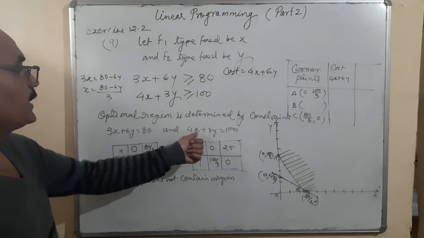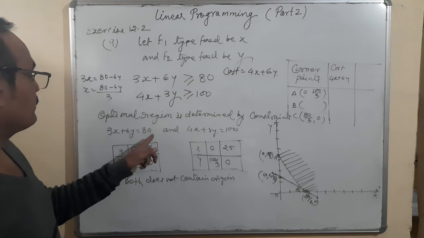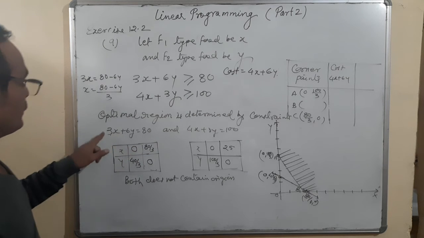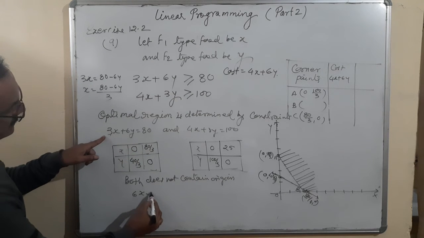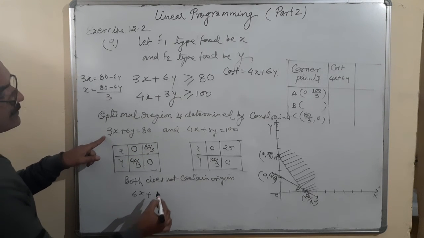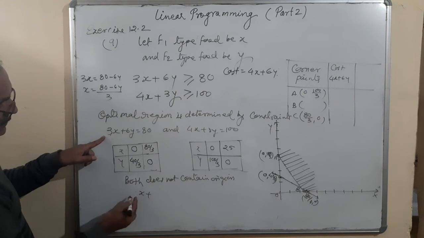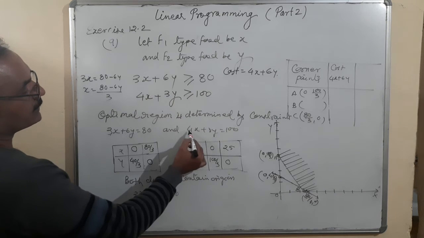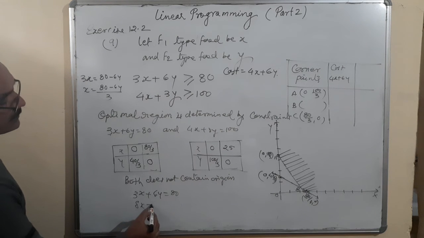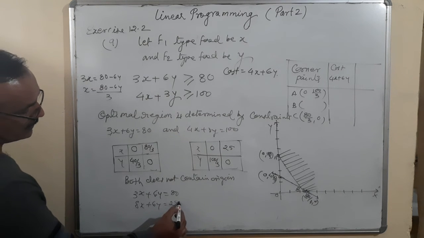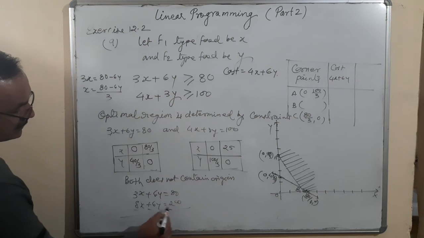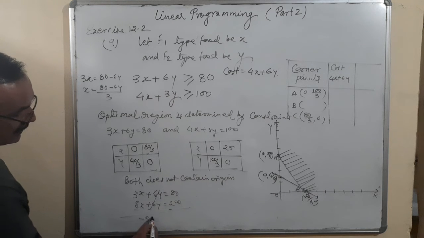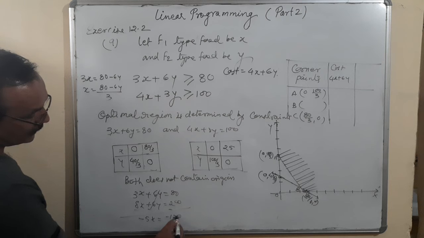For finding the value of B, again we are using the elimination method. This is as it is, 3x plus 6y is equal to 80. Multiply it by 2, 8x plus 6y is equal to 200. Sign change, cancel, minus 5x is equal to minus 120.